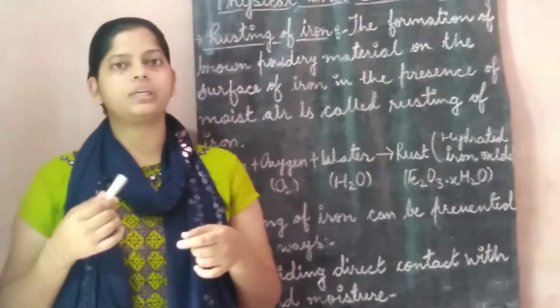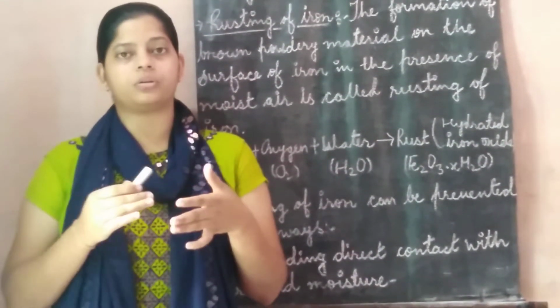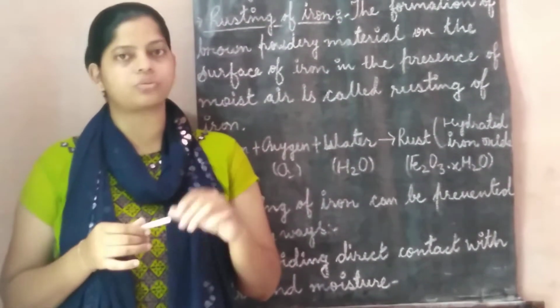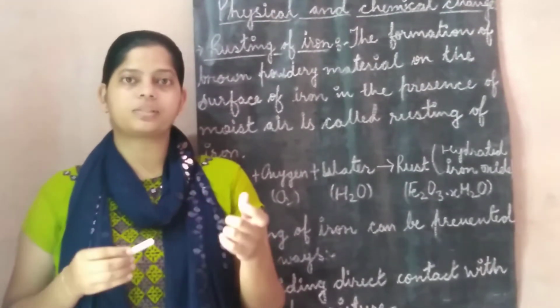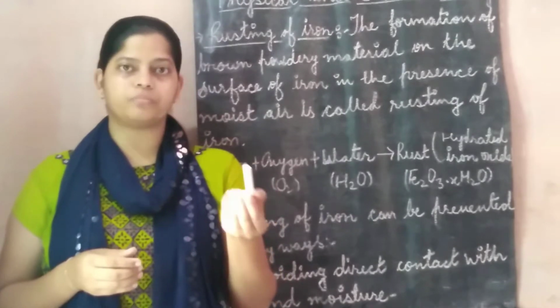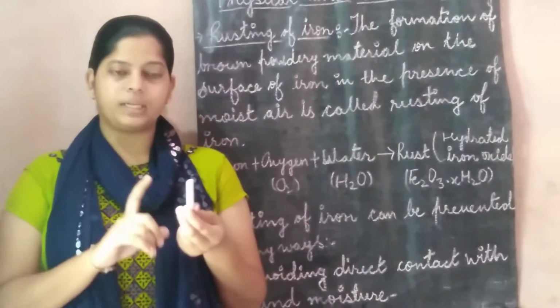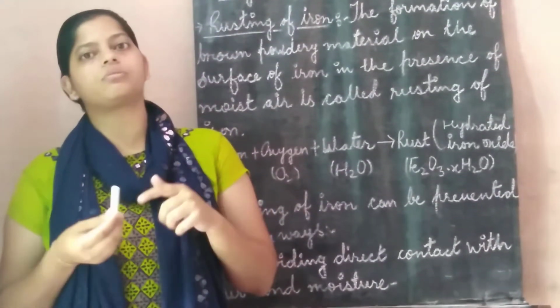Or you can take the example of a ship. Some part of that ship lies underwater in sea water, which is salty water. Because of that, rusting of iron is faster in salty water. If the moisture content in the air is very high, then rusting becomes faster, and if salty water is present, then also rusting is fast.